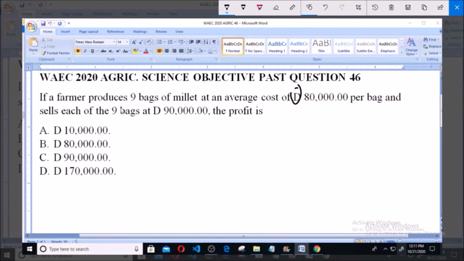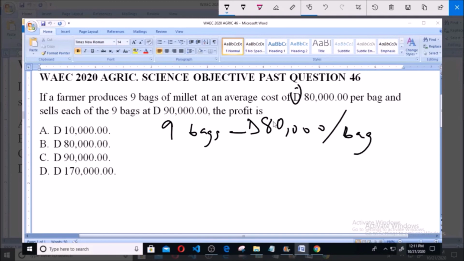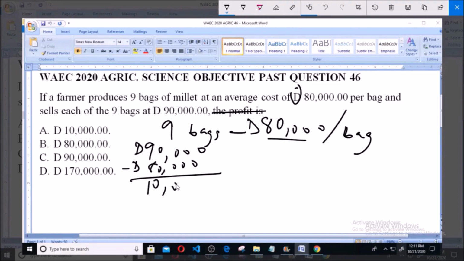So we are asked, if 9 bags of millet are produced at a cost of 80,000 D per bag, and then he sells each bag at 90,000 D, what is his profit? If he produces at 80,000 D and he sells at 90,000 D, his profit for one bag is 10,000 D. So this is his profit per bag.